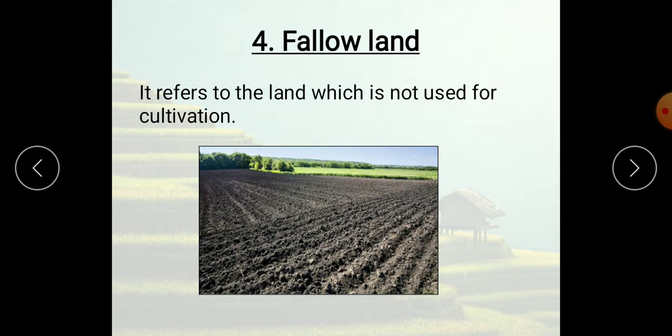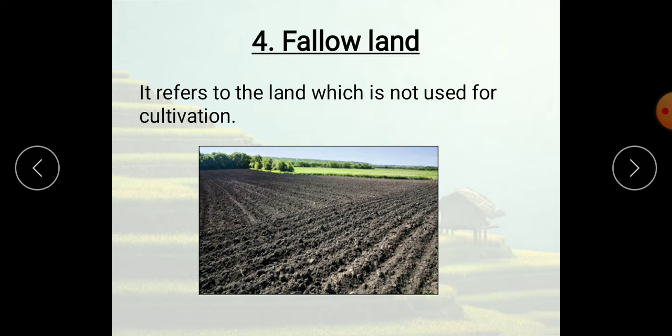Now let us see which are the important crops they grow. Paddy, ragi, jowar, bajra, wheat, maize, vegetables, fruits and pulses are the important food crops grown in India. They'll ask you which are the staple foods of India, which are the main crops grown in India. So you should write all I have just mentioned.